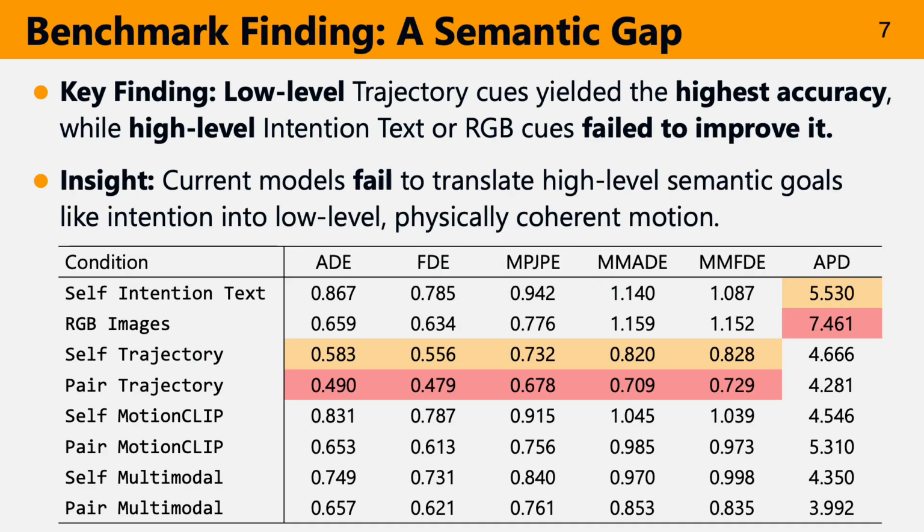Our benchmarks revealed a semantic gap between high-level intention and low-level motion. We found low-level trajectory cues gave the highest accuracy. Conversely, high-level cues like intention text or RGB images performed poorly. This shows models are good at extrapolating motion, but fail to translate high-level semantic goals like intention into coherent motion.